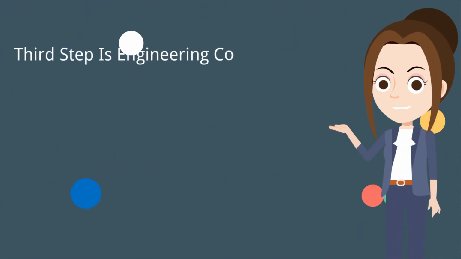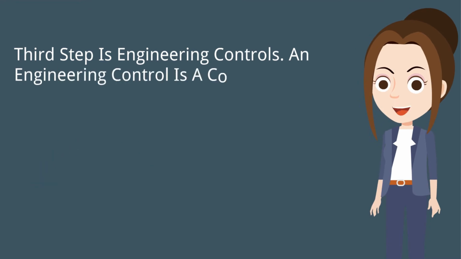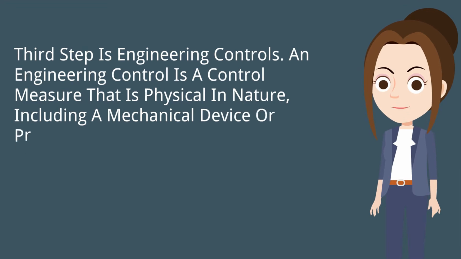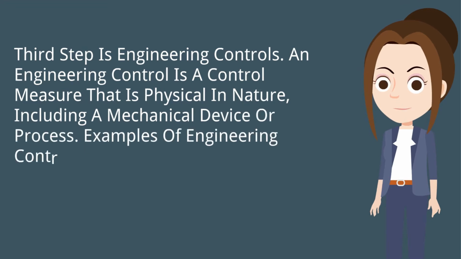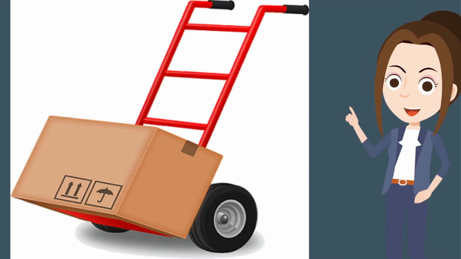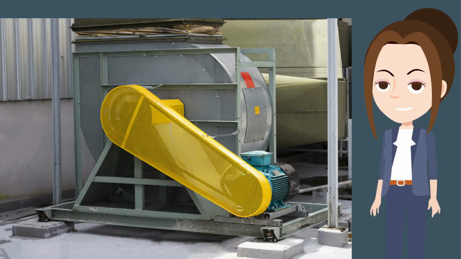Third step is engineering controls. An engineering control is a control measure that is physical in nature, including a mechanical device or process. Examples of engineering controls include mechanical devices such as trolleys or hoists to move heavy loads, guards around moving parts of machinery.